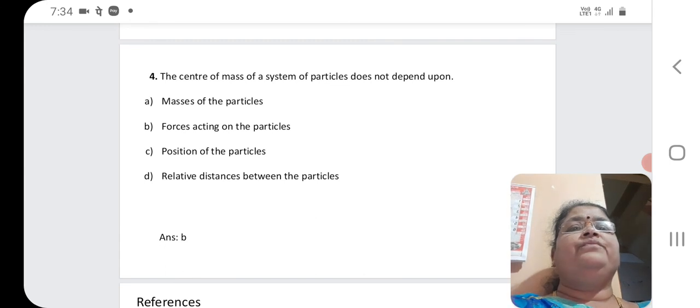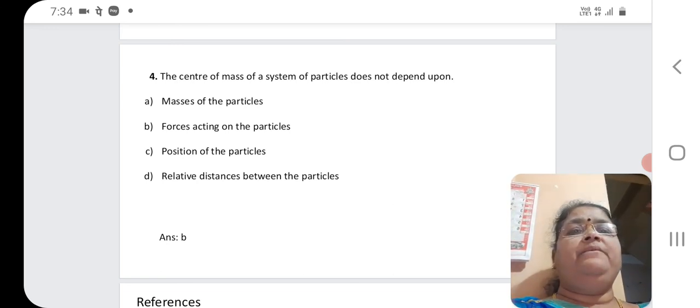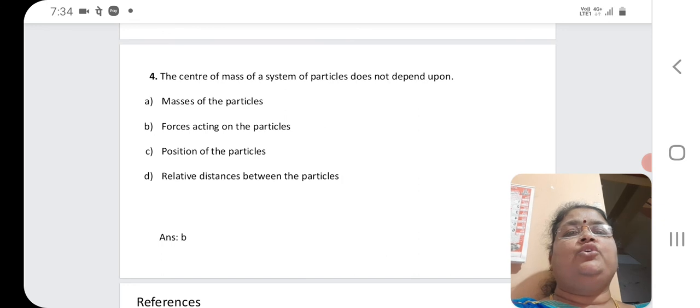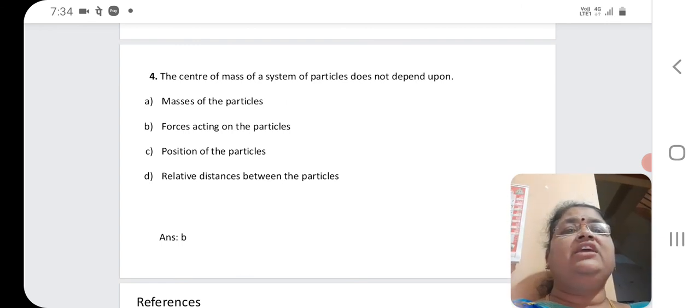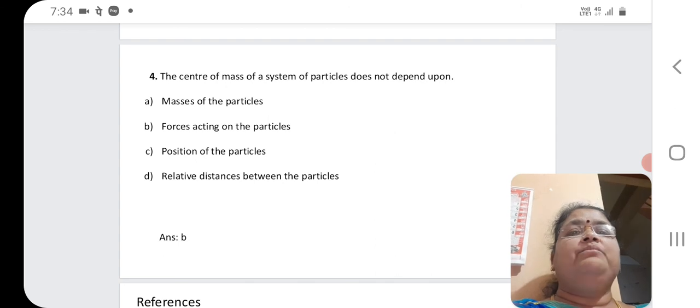Question number 4. The center of mass of a system of particles does not depend on: option A, masses of the particles; option B, forces acting on the particles; option C, position of the particles; option D, relative distances between the particles. Here we know that the center of mass of a system of particles does not depend upon the forces acting on the particles. Hence answer B is the correct answer for this question.